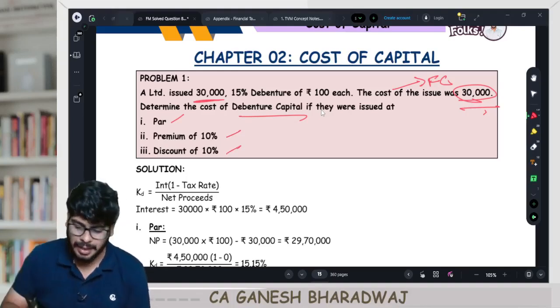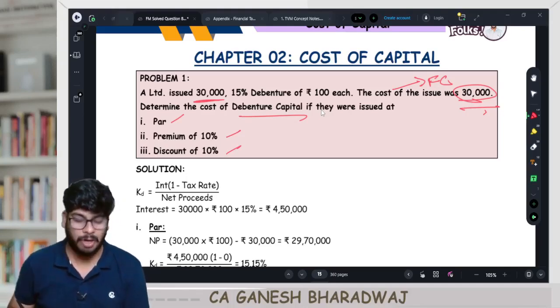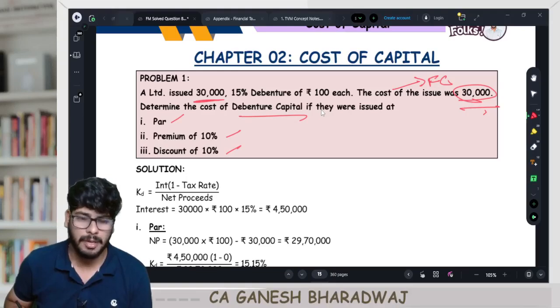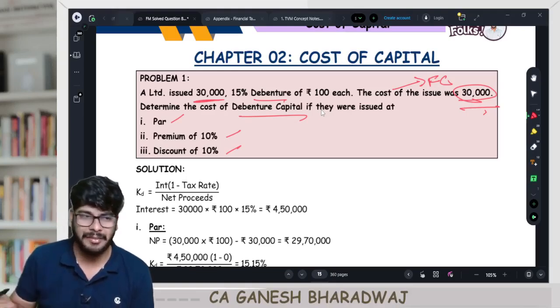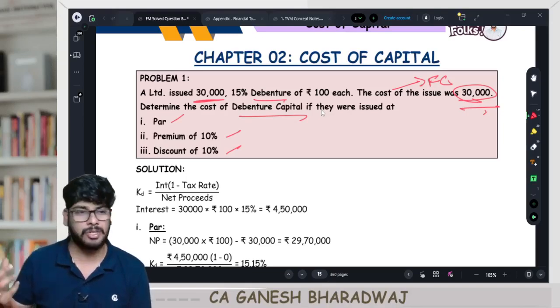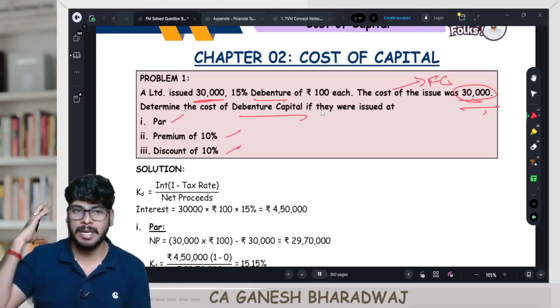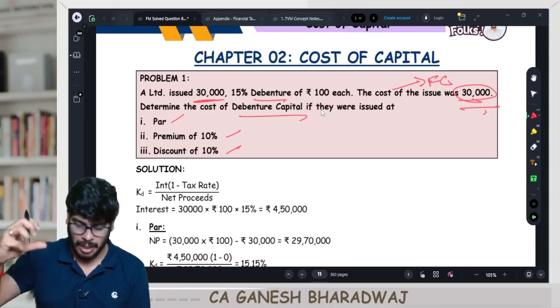Now, first, guys, this is a clear-cut case of irredeemable debentures. How do you know? Because they have given debentures. Have they given the life or the period? No. When the period is not given, you can definitely assume it to be irredeemable in nature. Clear with this?